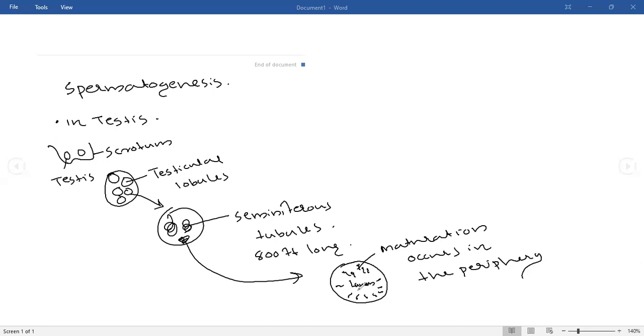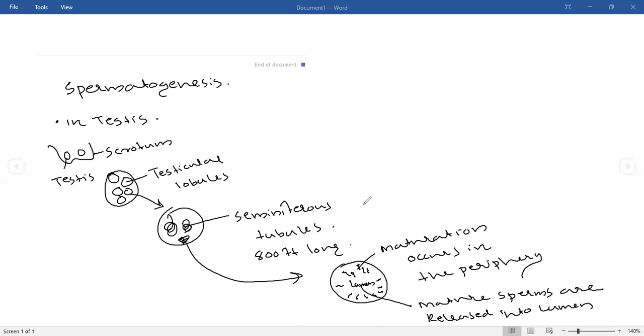And into the lumen, into the middle portion, mature sperms are released. From the periphery, the maturation will occur and the mature sperm will be released into the lumen.